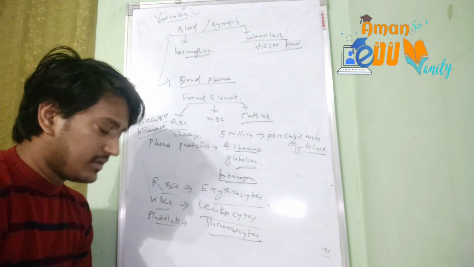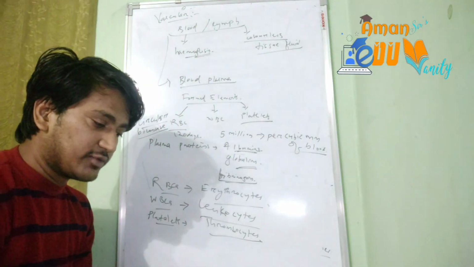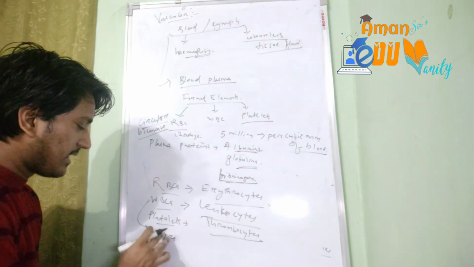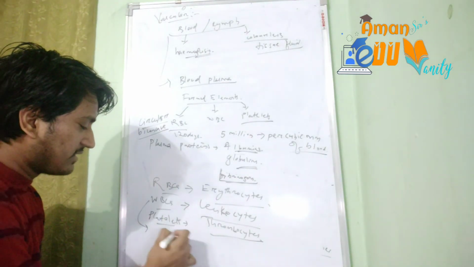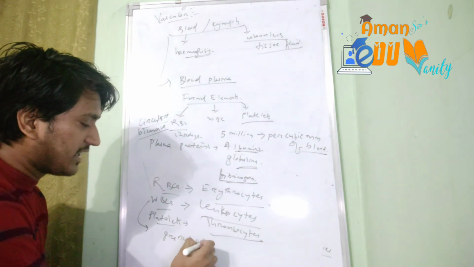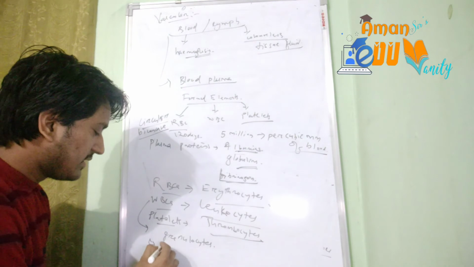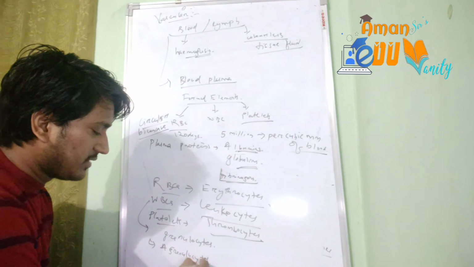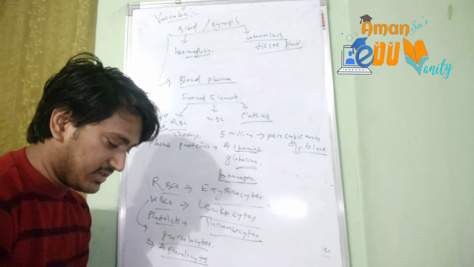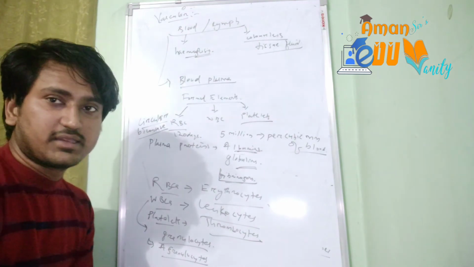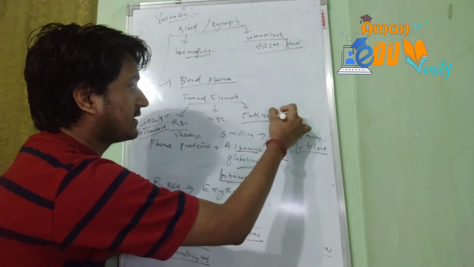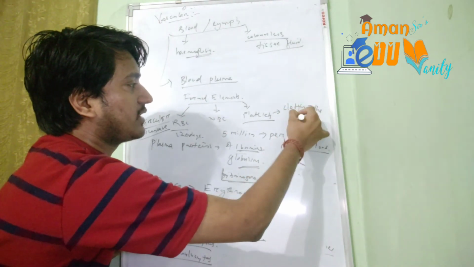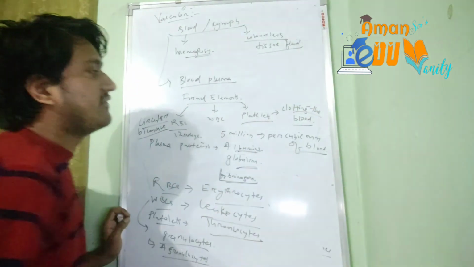Okay. The WBCs have different kinds of cells within them. The WBCs could be of two types: granulocytes and agranulocytes. As the name suggests, granulocytes have granules in them, and the agranulocytes have no granules in them. Okay, so these are two different kinds of white blood cells. And the platelets are usually fibers, and their main function is to clot the blood. Okay, clotting of blood is the main function of the platelets.